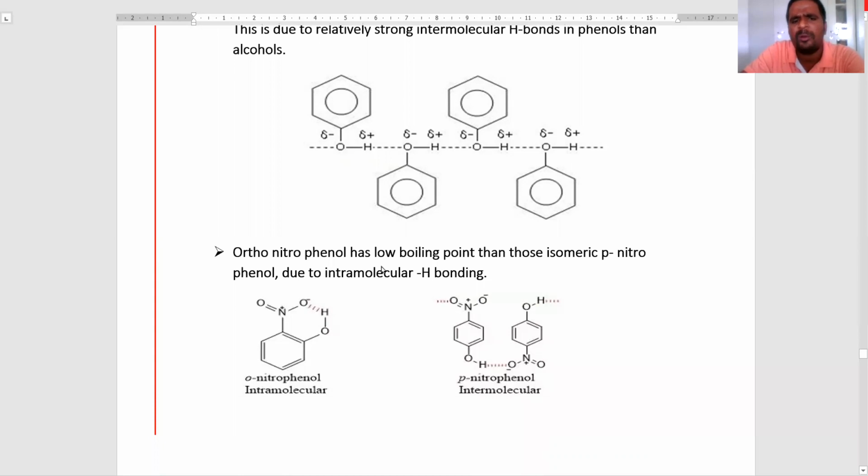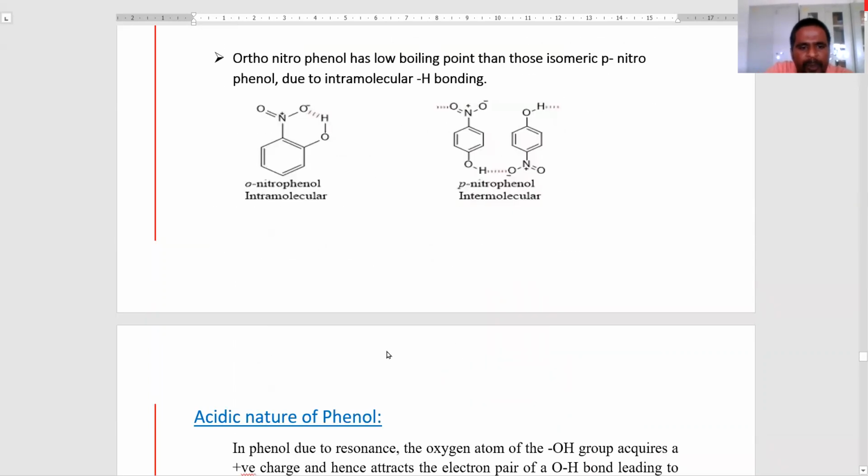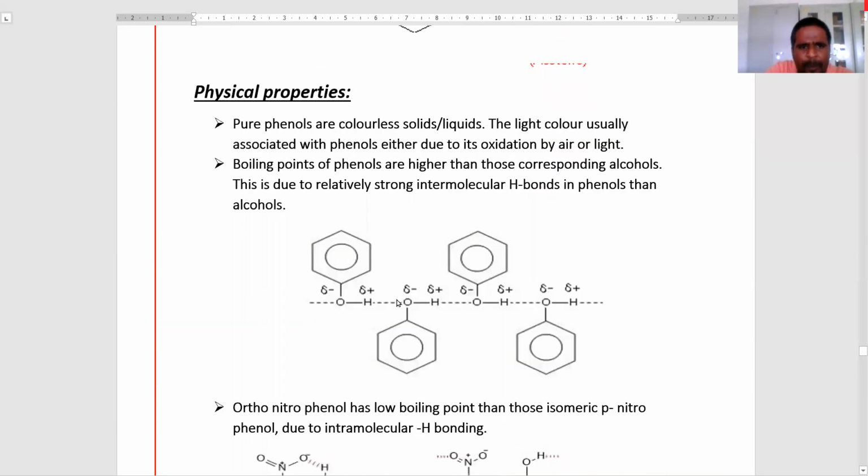Here, orthonitrophenol has a lower boiling point than its isomer paranitrophenol due to intramolecular hydrogen bonding. Orthonitrophenol exhibits intramolecular hydrogen bonding, whereas paranitrophenol shows intermolecular hydrogen bonding. Generally, intermolecular hydrogen bonds are strong, so they show a higher boiling point than intramolecular hydrogen bonding. Okay, these are the physical properties.